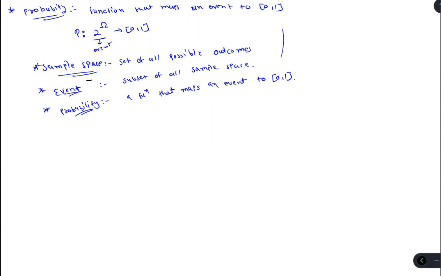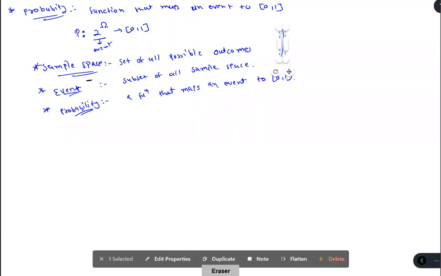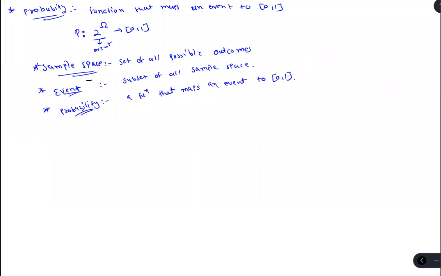So what we learned in the previous lecture. This is the summary. First we know the definition. What's probability? We can say that it's a function that maps an event to [0, 1]. We have a set of events now. Some of you might ask, what's an event? An event is a subset of the sample space.